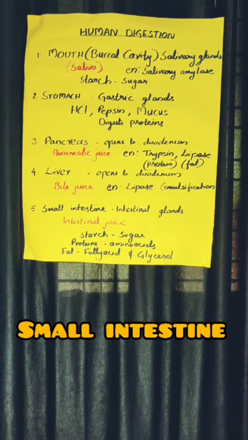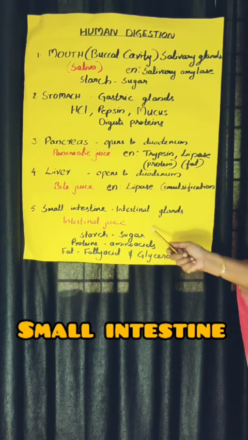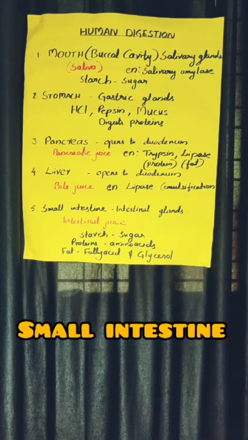Then, if digestion is over, what should have happened? These digested products should be absorbed by blood. So in the first step I said ingestion, taking food to the mouth.